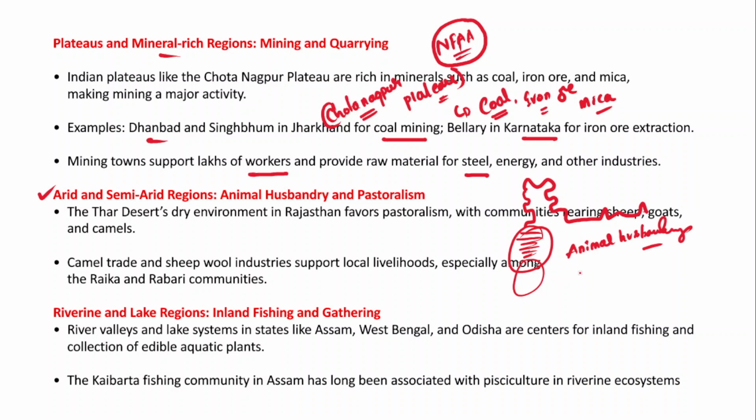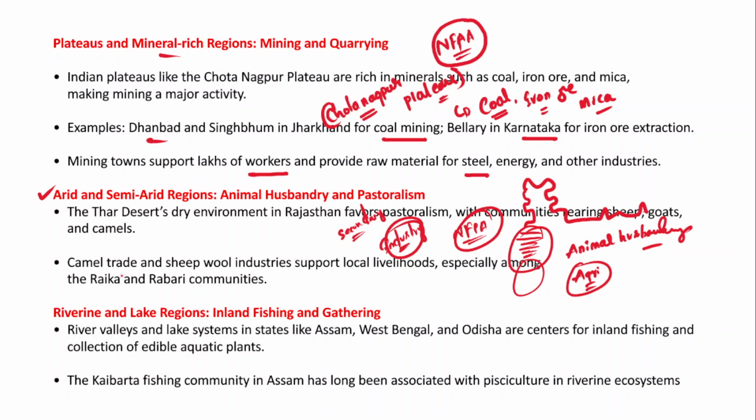Because you cannot practice agriculture or farming in these areas, and there is also a scarce presence of industry. Anyway, industry is a secondary activity. So if agriculture is not possible, then people started adopting non-farm primary activities such as animal husbandry and pastoralism, right? Because they have herds of goats, buffaloes, camels, and sheep. So this is also a non-farm primary activity.